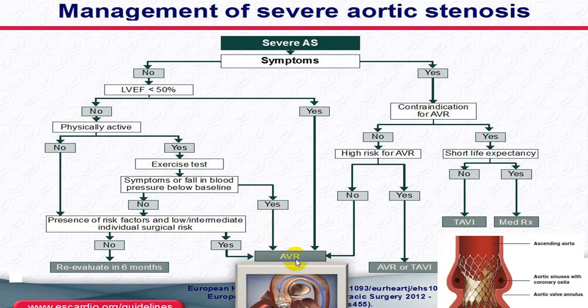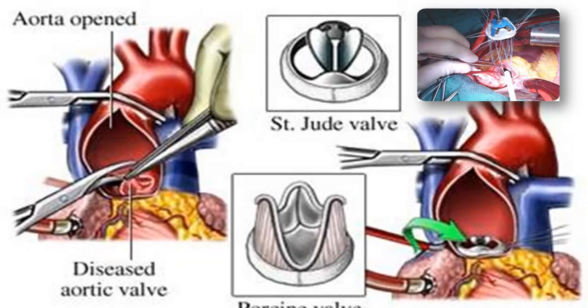So those are called aortic valve replacement. And when it is done transcatheter, it is called transcatheter aortic valve replacement or aortic valve implant. And that is with what we call a stent having a valvular structure inside. So those are the conditions and those are the things.